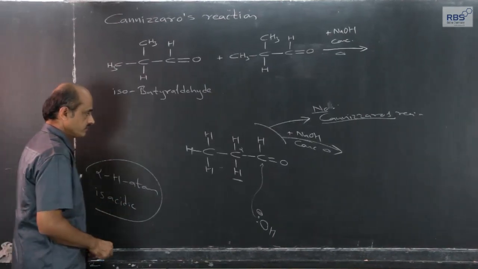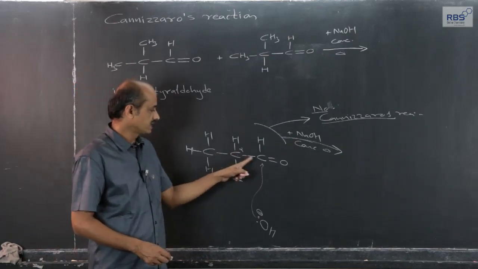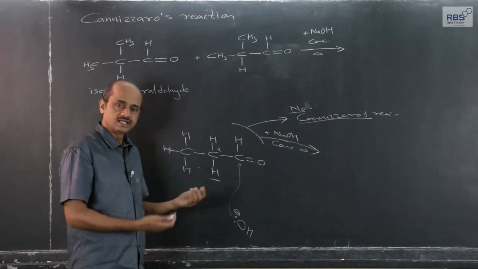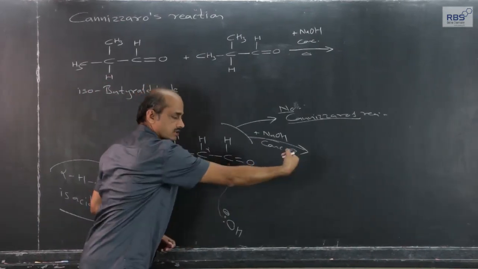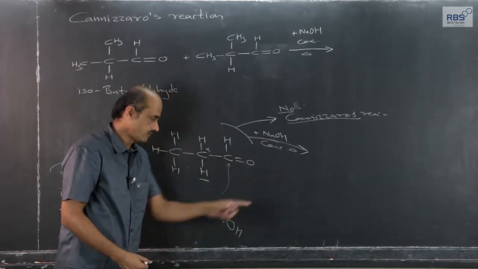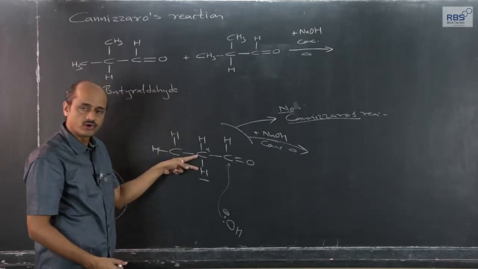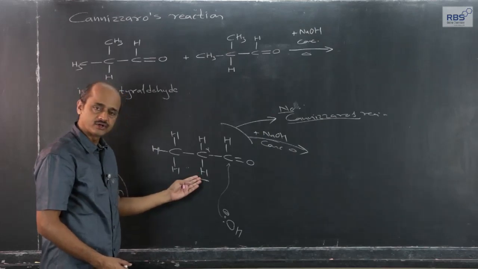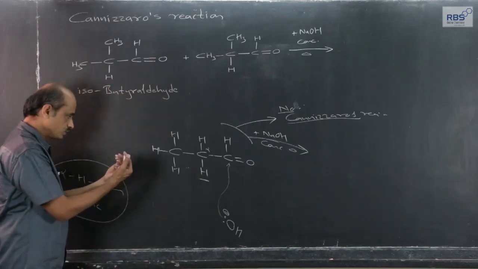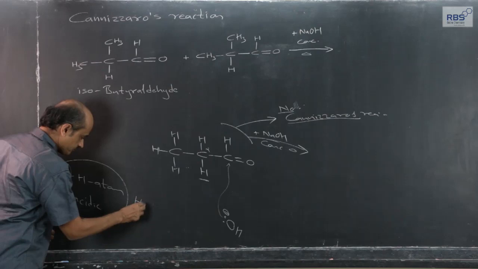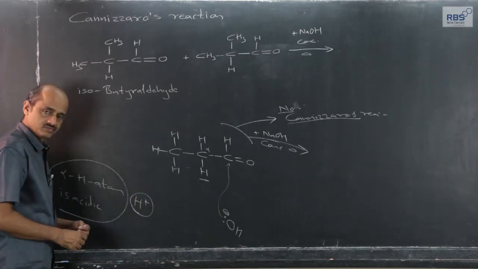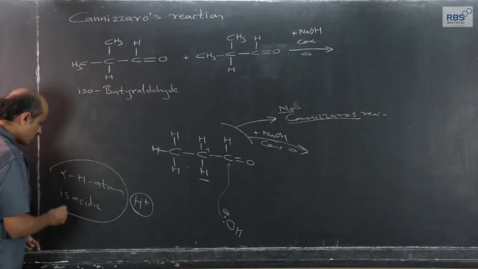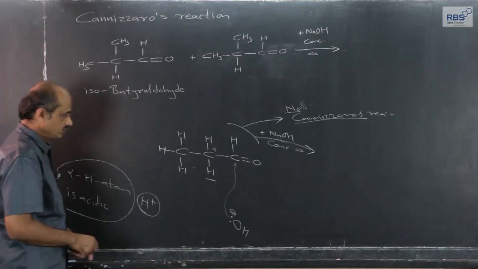Means what? The carbonyl group in the aldehydic group has electron withdrawing tendency, so it pulls the electron density towards itself. Therefore, this alpha CH bond becomes more polar, and this alpha hydrogen atom has a tendency to get removed in the form of H plus ions when reacted with a base. That is why we call alpha hydrogen atom acidic.